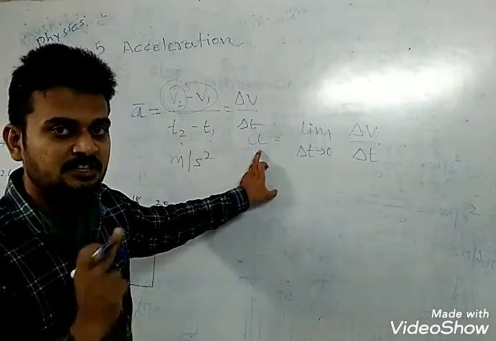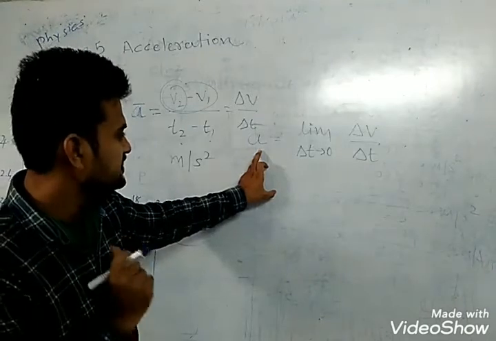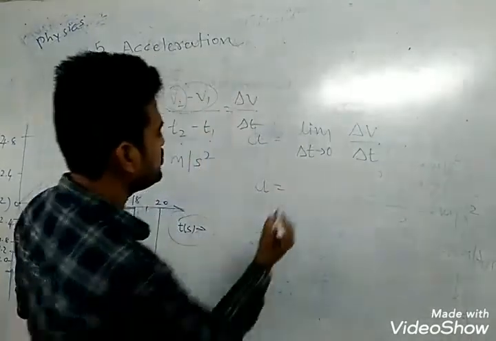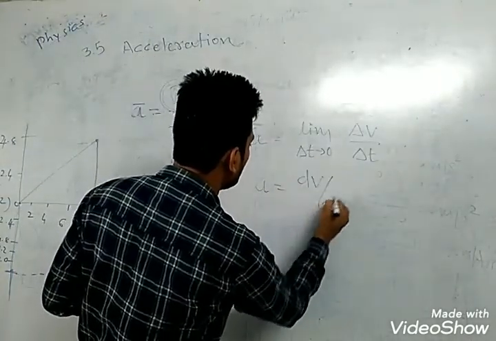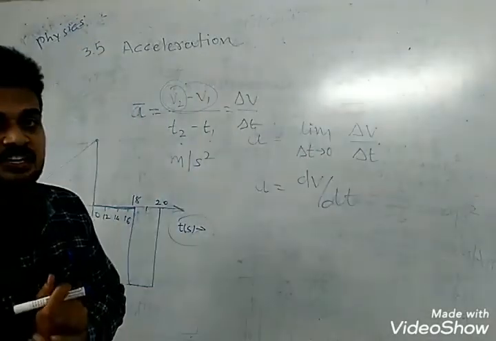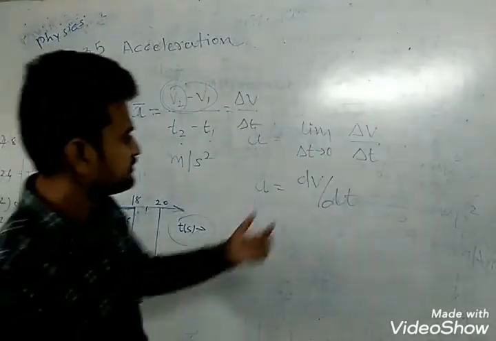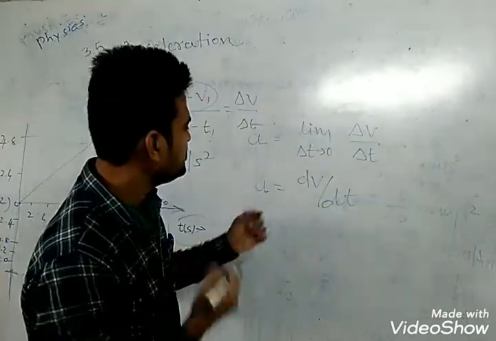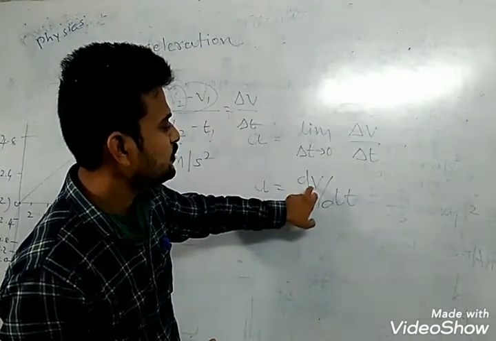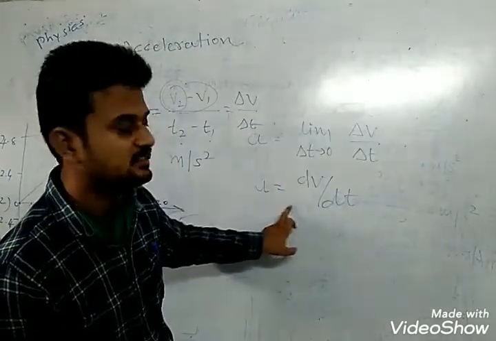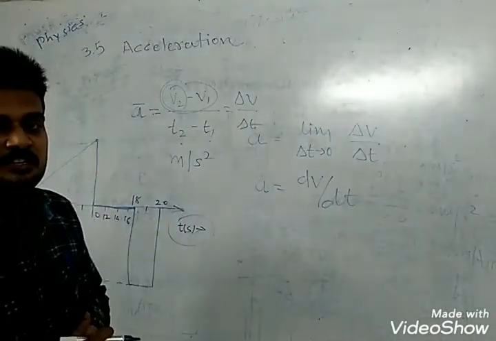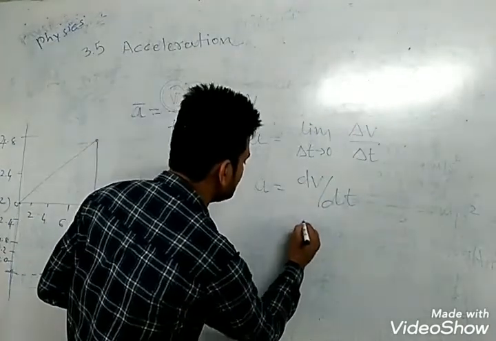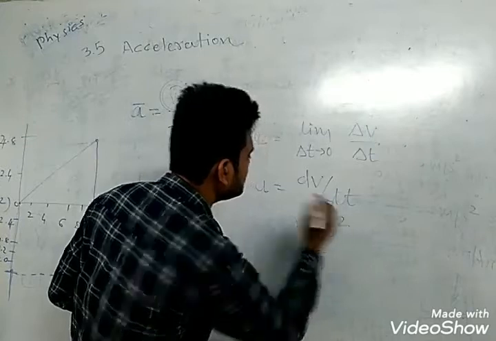So instantaneous A is equal to dv upon dt. This is the equation of instantaneous acceleration, and its SI unit is meter per second square.